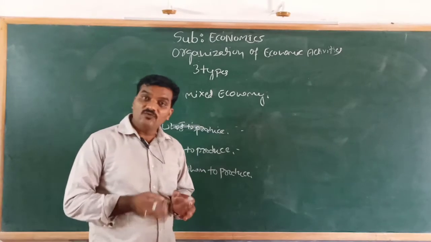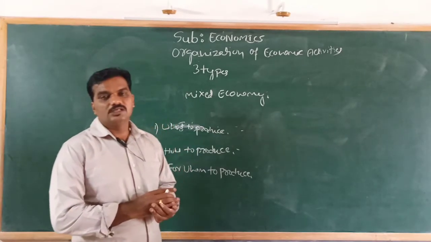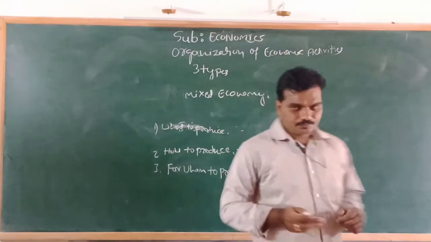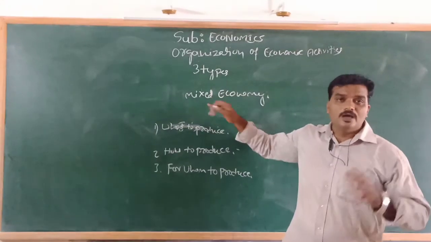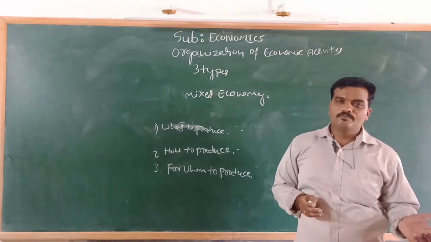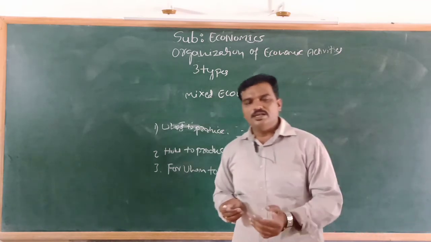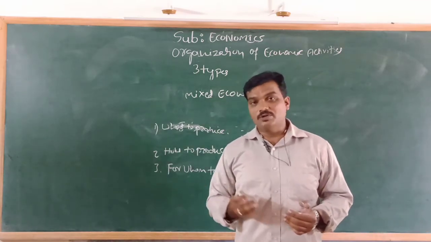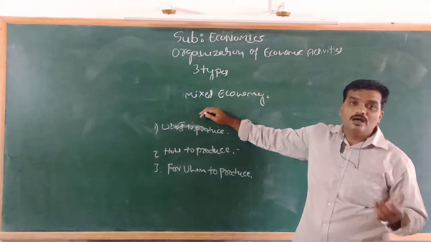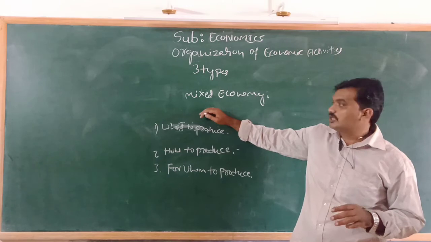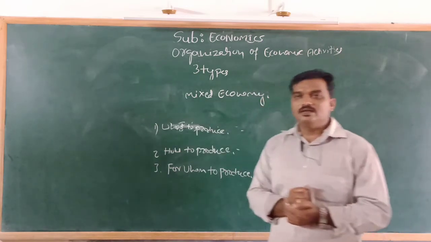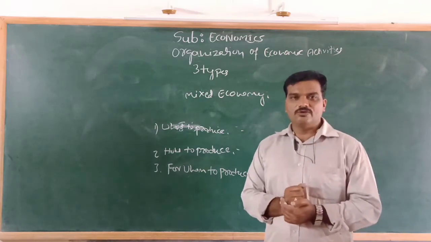It includes the features of both centrally planned economy and market economy. In the real world, we see not only government-controlled countries and also privately owned countries. We can see the operations of both private and government sectors together in the economy. That is called mixed economy.